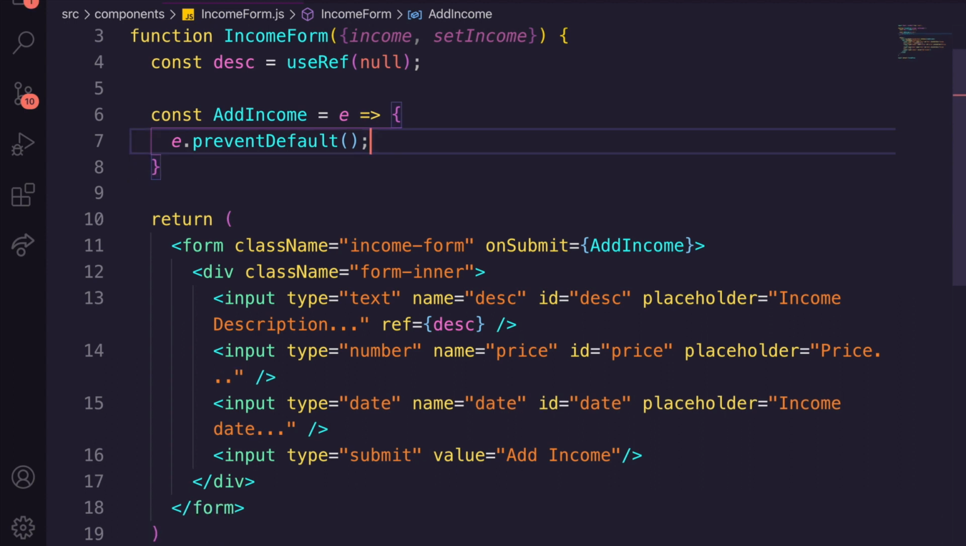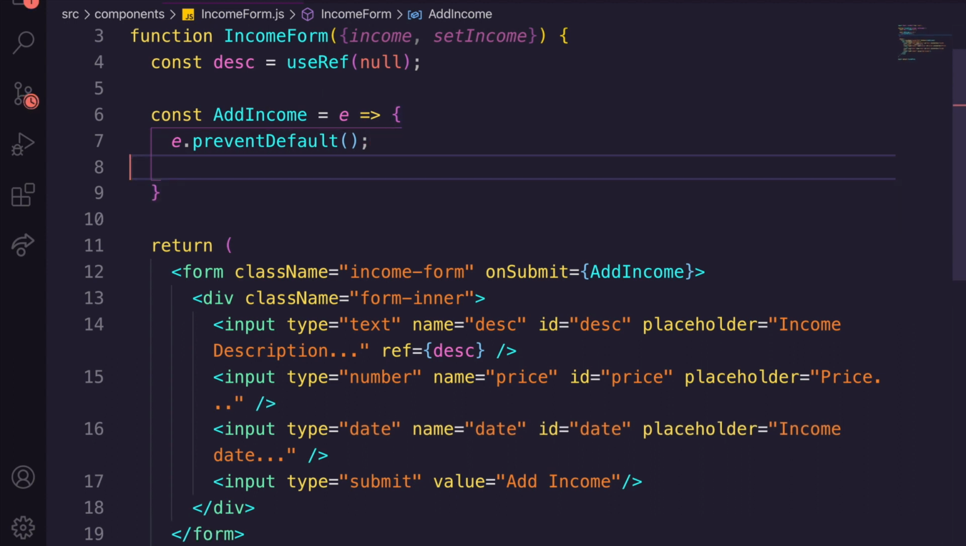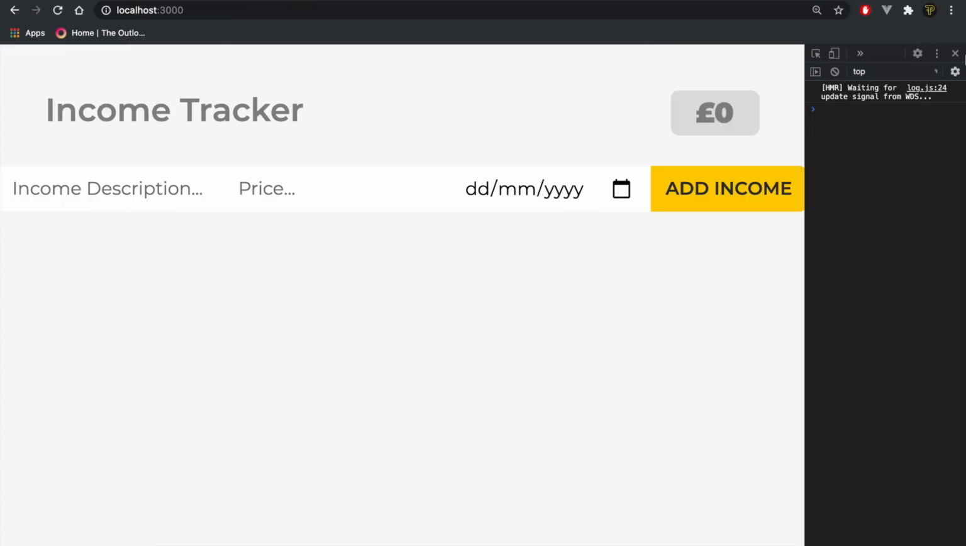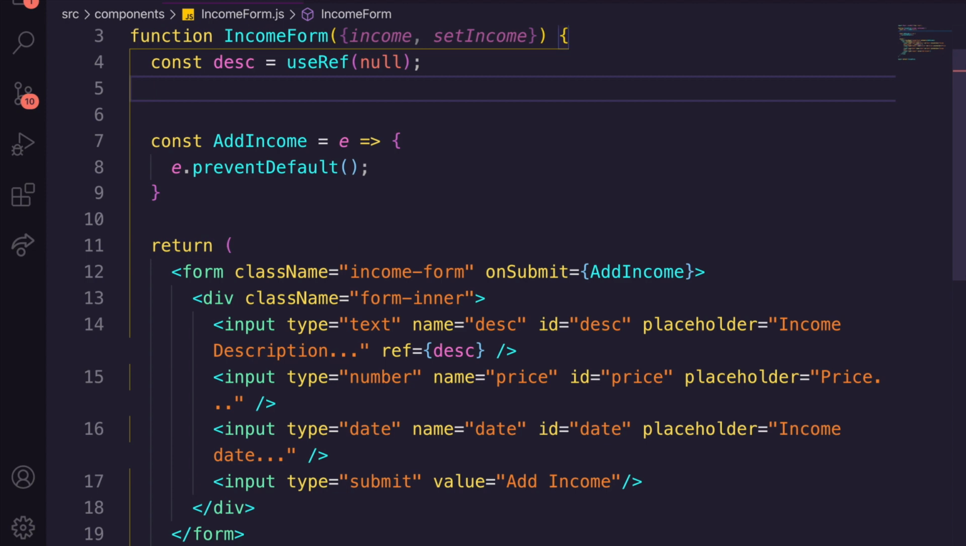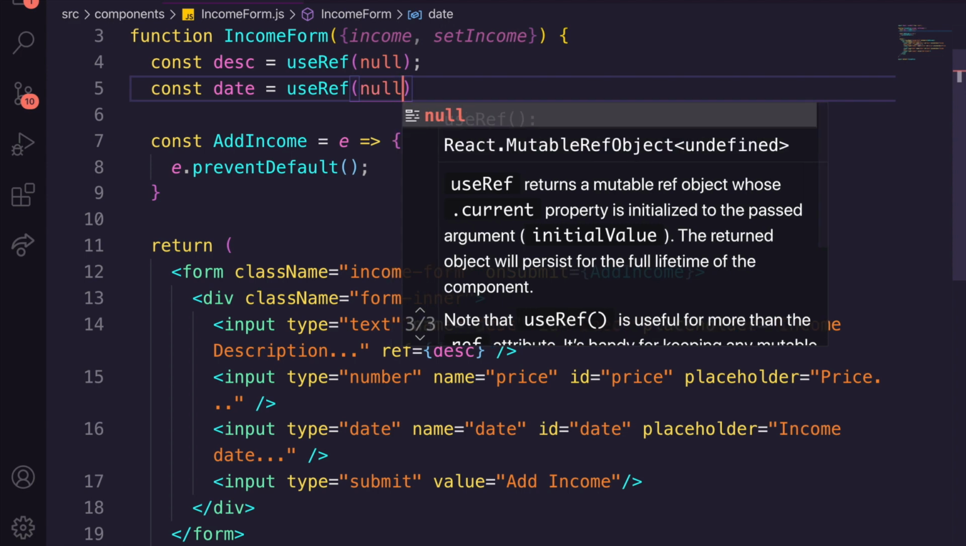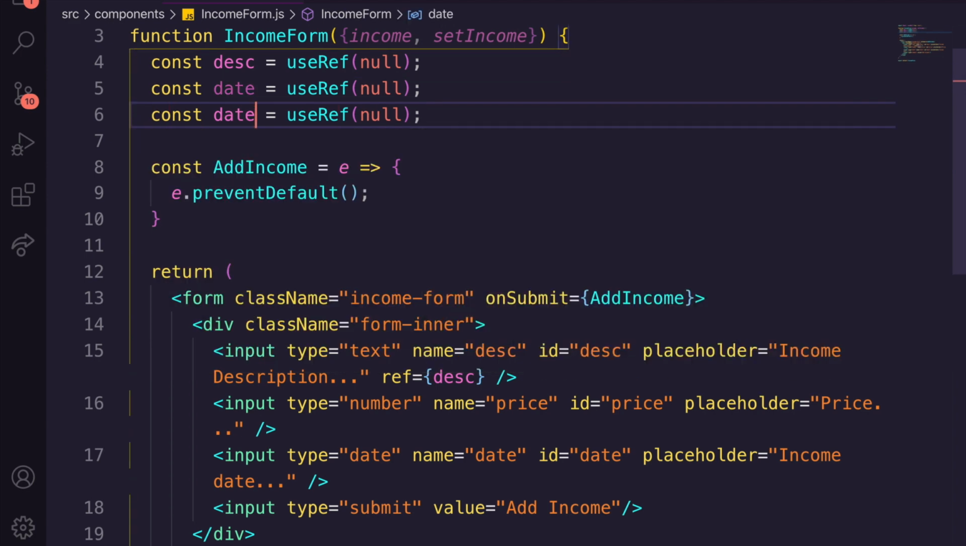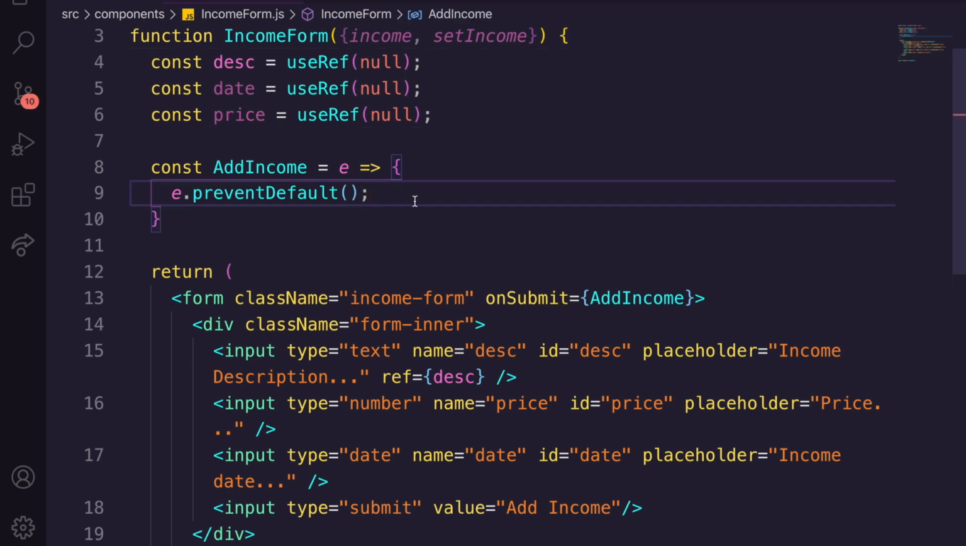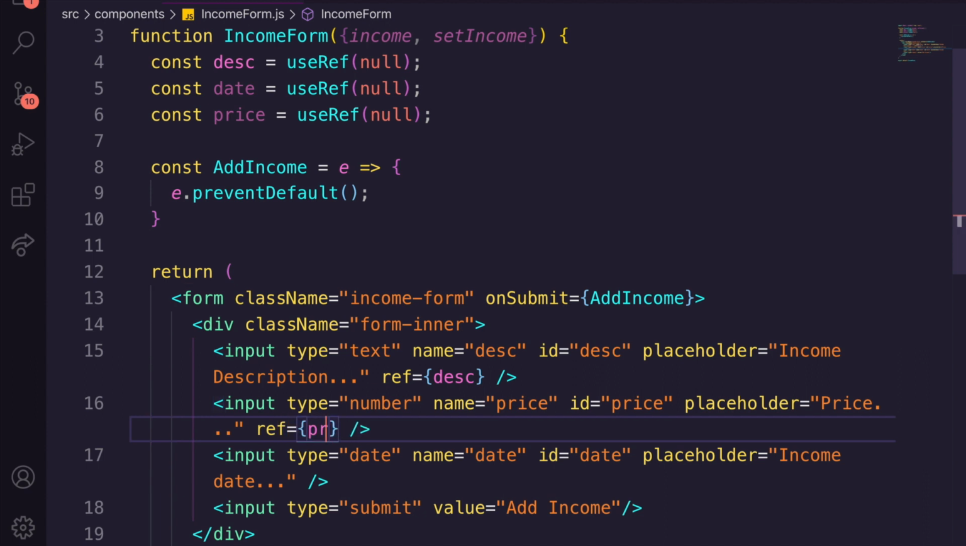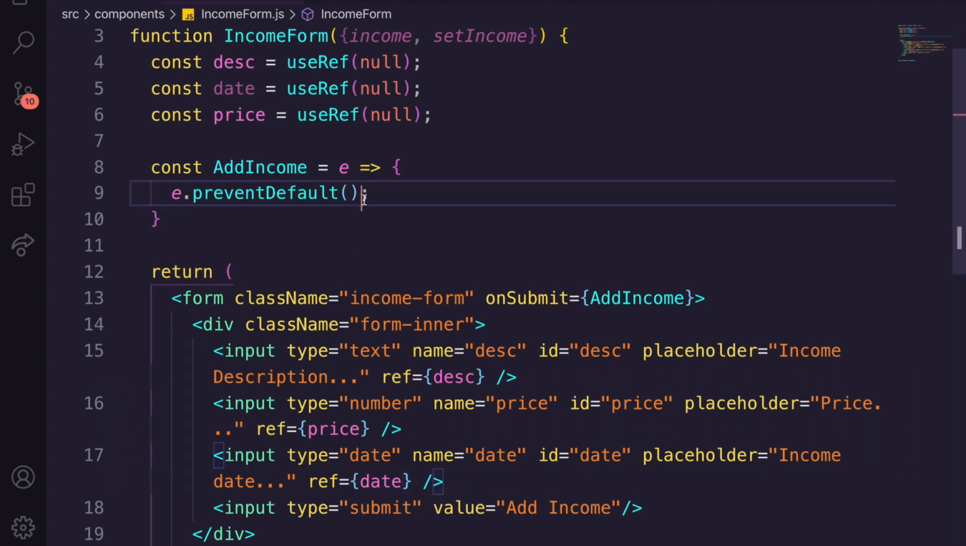So let's remove that because we don't need that just yet. And let's actually set up some more references. Also let's close this because it's going to really annoy me. Let's go here and let's just say we need the date. So we're going to say useRef, again, null. And finally, we need one more. Let's just copy that. And this one is going to be the price. Perfect. So we've got that and we've got that. Now we need to add in our ref. So we're going to say ref, and this one's going to be price. And this ref is going to be equal to date. Now in our add income, we obviously need to call some functions.